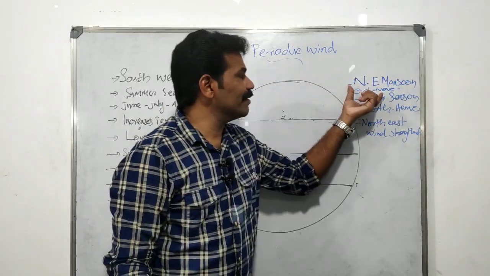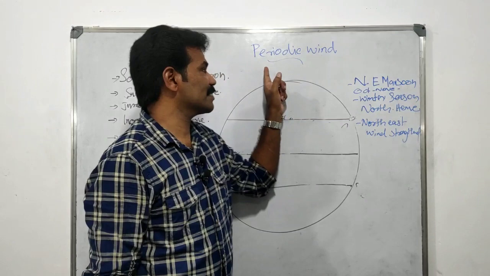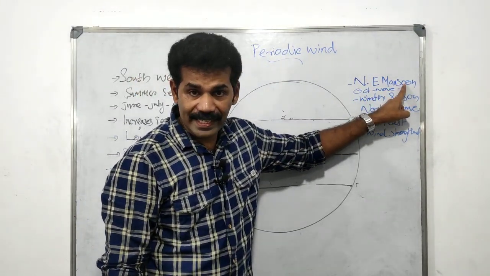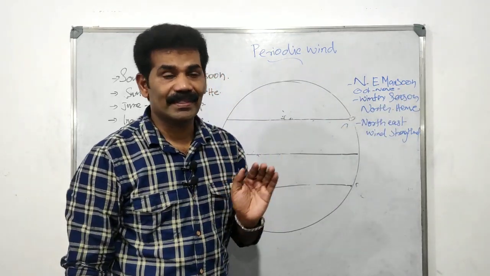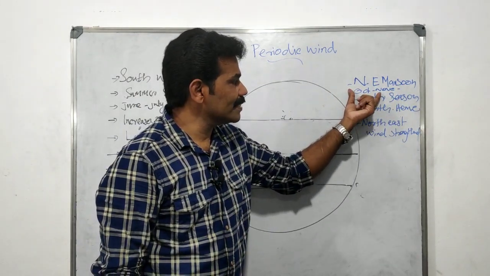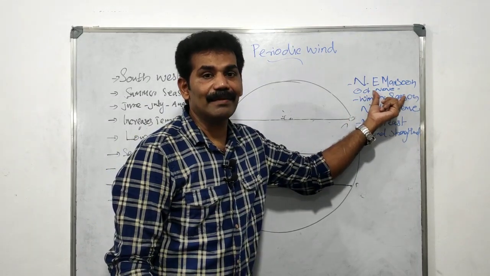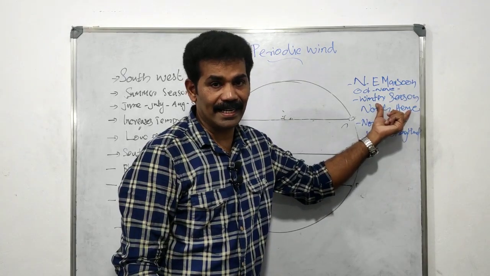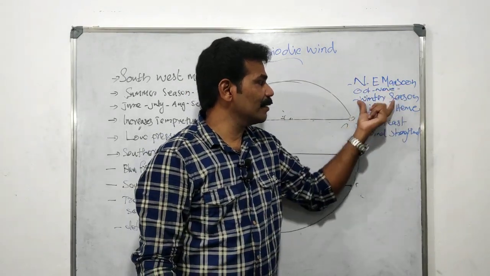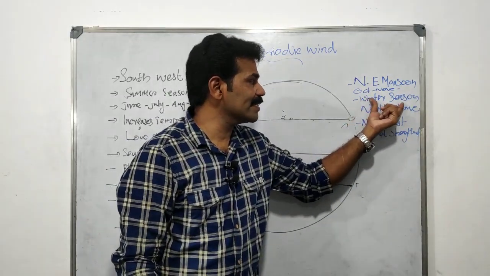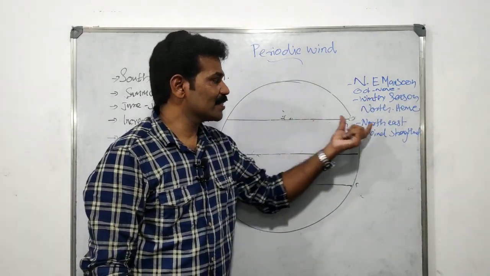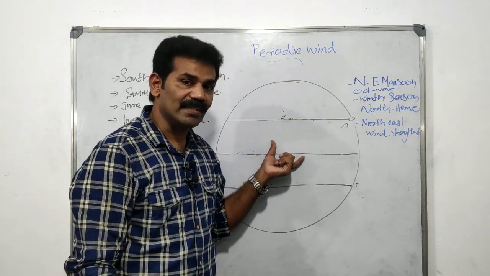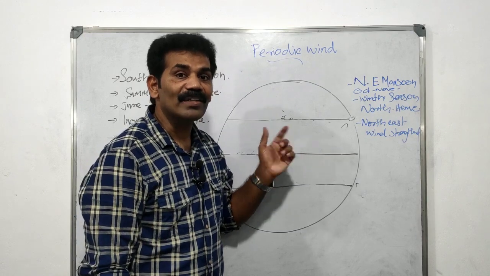The second periodic wind is the northeast monsoon. What is that? The northeast monsoon. The wind blows during the winter season in the northern hemisphere. So it blows from the northeast direction to the southwest, so it is known as the northeast monsoon.